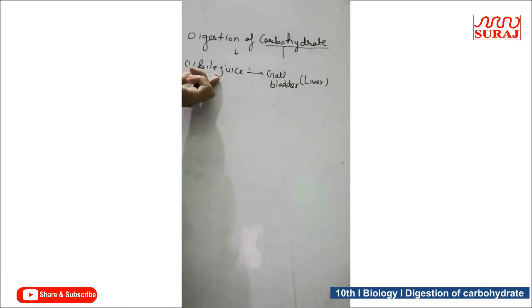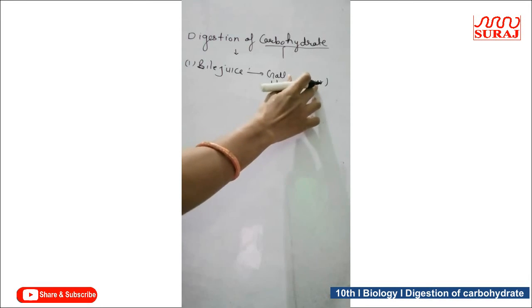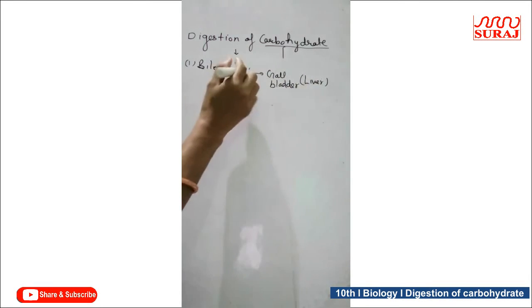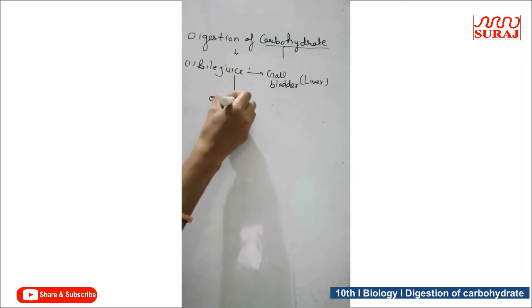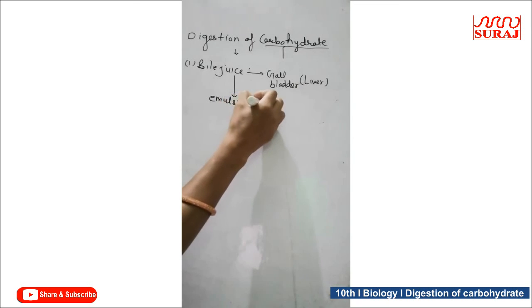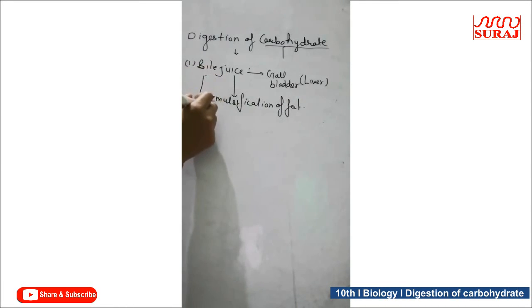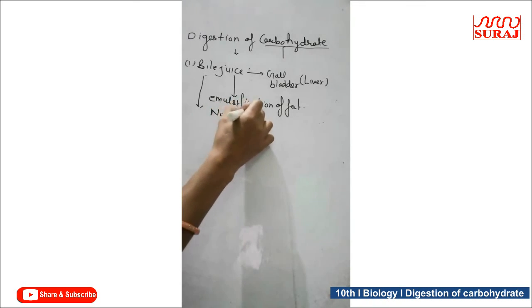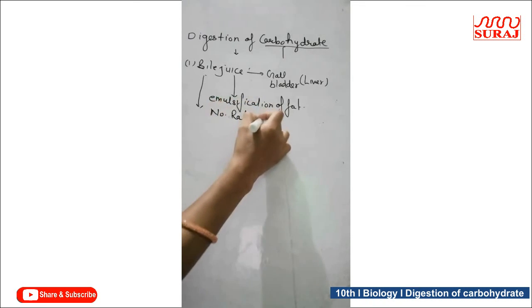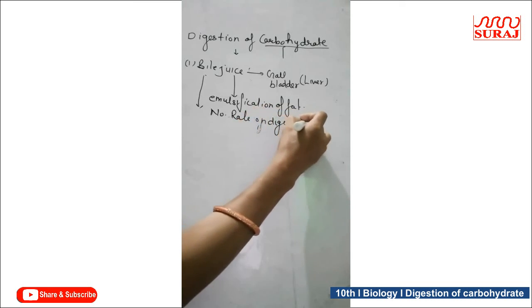The first juice is bile juice. It is secreted by the gallbladder which is present in the liver, or you can say the liver is the main source of the bile juice. It is alkaline in nature and it acts in the emulsification of fat. It has no role in the digestion of carbohydrate.